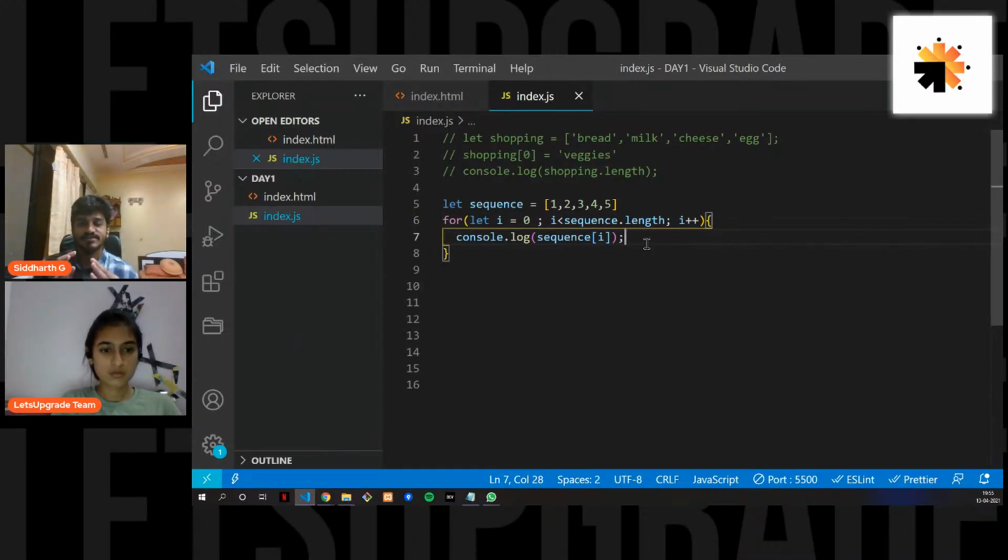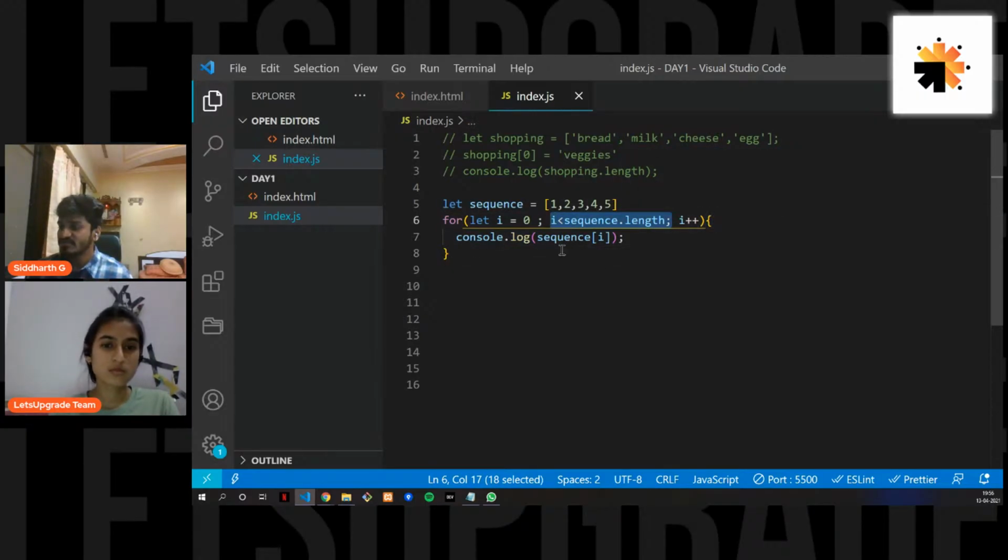Now a for loop takes 3 optional parameters. The first parameter is where you declare a variable. So now I have declared a variable, let i equals 0. I have initialized that variable to 0. Now the second parameter is a conditional, a comparison operator that I've used. Because the i value is 0 over here, and sequence dot length, as you can calculate here, 1, 2, 3, 4, 5, the length of the sequence array is 5. So 0 is of course less than 5, right?